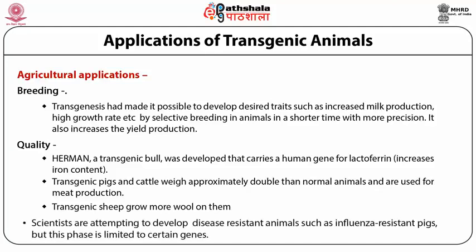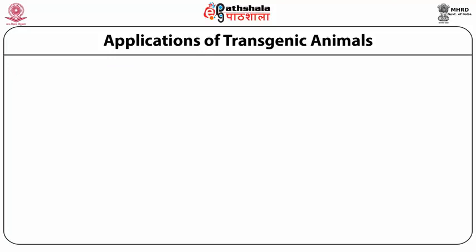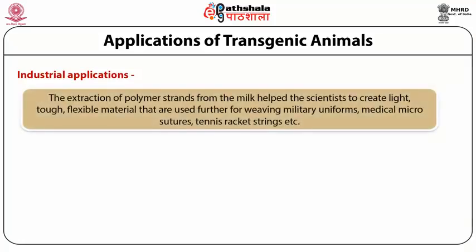So scientists are attempting to develop disease resistant animals such as influenza resistant pigs, but this phase is limited to certain genes. The last application is in the industrial field. The extraction of the polymer strand from the milk helped the scientists to create light, tough, flexible material that is further used for weaving military uniforms, medical microstructure, tennis rackets, and string.